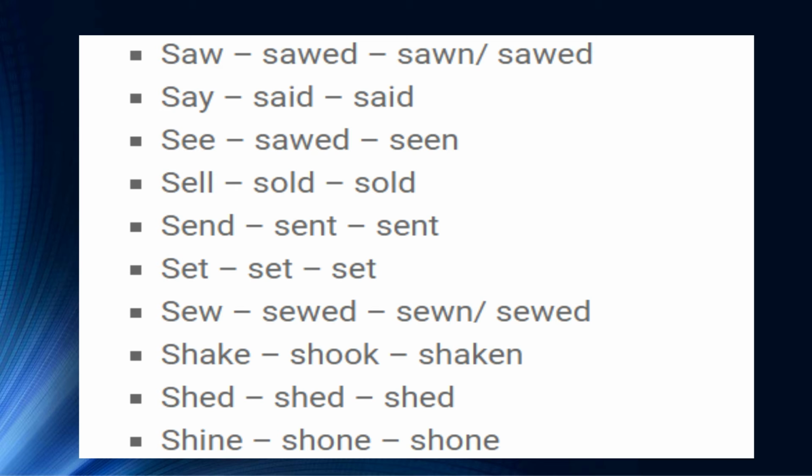Something about its pronunciation. This word is most commonly used in English, but still I hear this pronunciation of this word when it's used in the present tense with the third person singular. The pronunciation of the base verb form is say, and the second form, that is the past form, is pronounced as said, not said, it's said. And the same is the case with the past participle, it's also pronounced said.